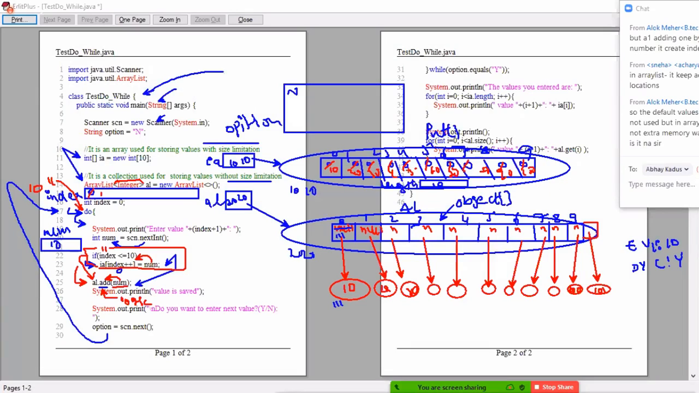Array will store values directly. Array list will not store values directly because implicitly it maintains an object array. So primitive values are converted to wrapper class Integer objects and then they are stored. All these are Integer class objects.